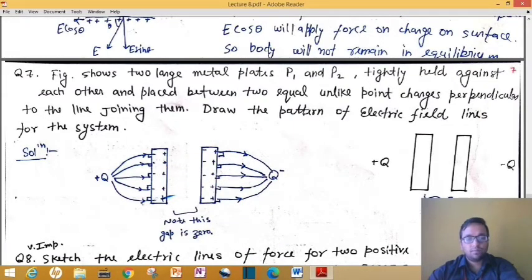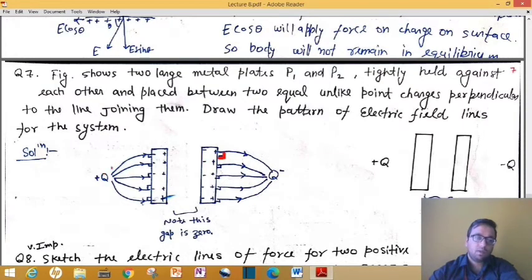So similarly, this minus q charge will attract positive ions, and minus charge will accumulate over here, opposite to the electric field. Now, due to this minus q charge, the electric field line is always away from the positive charge like this. You have to make this angle 90 degrees also.